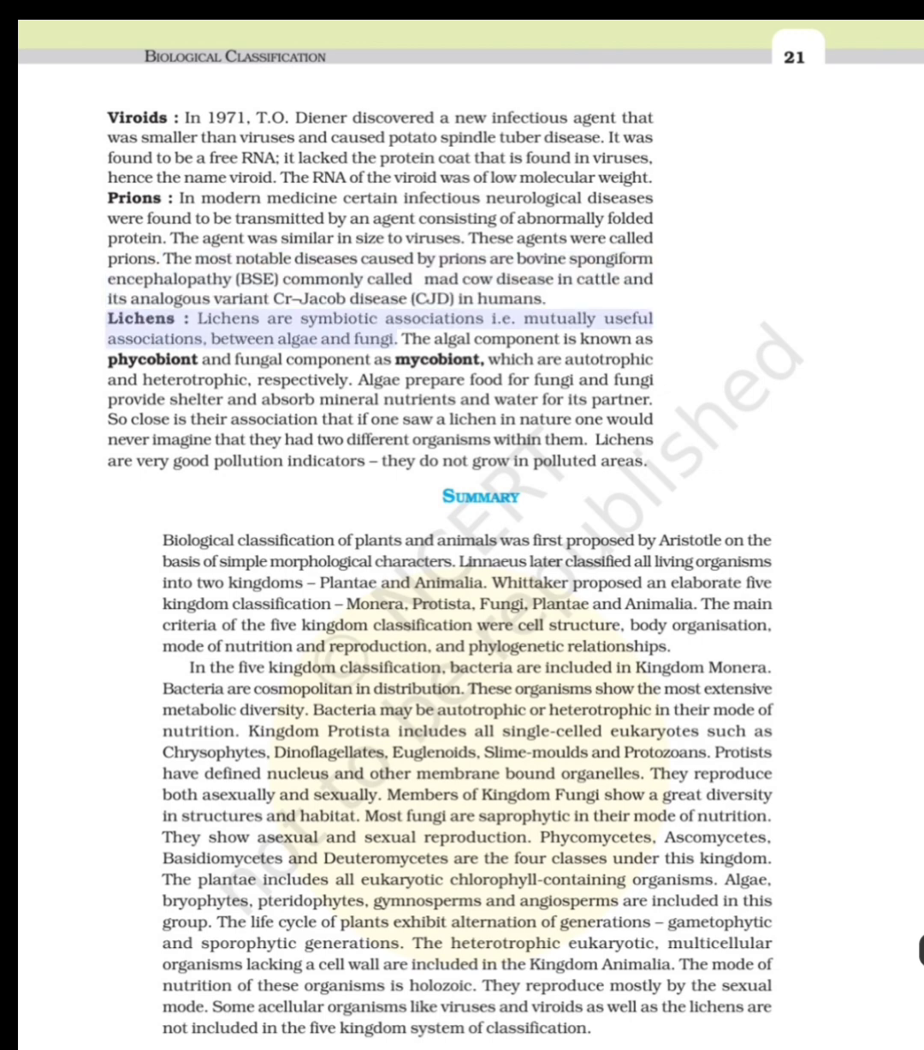Lichens. Lichens are symbiotic associations, i.e., mutually useful associations, between algae and fungi. The algal component is known as phycobiont and the fungal component as mycobiont, which are autotrophic and heterotrophic, respectively. Algae prepare food for fungi and fungi provide shelter and absorb mineral nutrients and water for their partner.